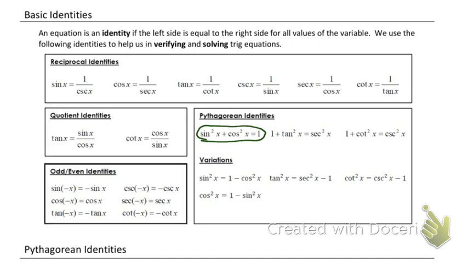Me personally, I don't always have these memorized, but I just know divide this by sine squared and I get one of them, divide it by cosine squared and I get the other one. And I can develop both of those. So don't forget about these 2 things. I do think it's important that you can, in your head, go, okay, divide both sides by sine squared, divide both sides by cosine squared. I have the other 2. They aren't things I need to have memorized. All right.